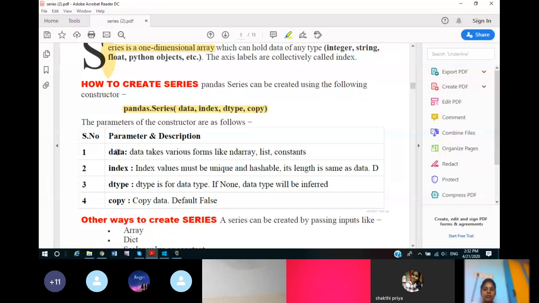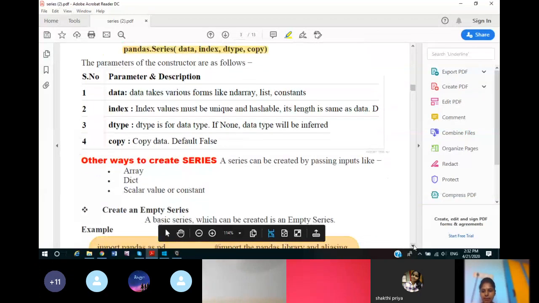What is data? Data takes the values, or the elements of the series, which you are going to insert in the series. It is a one-dimensional structure. Understand this, data is one-dimensional. Now index is also a one-dimensional array which is supported by this data or which refers to the data. Again, I am going to explain what is index.